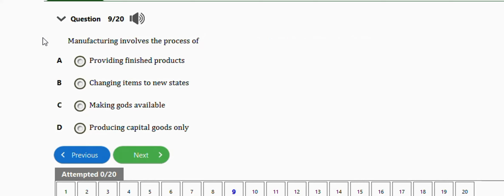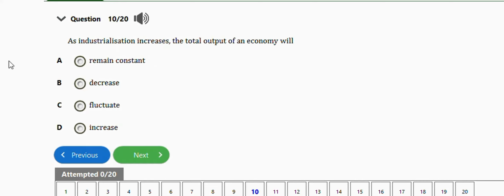Next question says manufacturing involves the process of, I think we have already answered this question. It's a repeated question here. Option B is the right answer, changing items to new states. Next question says as industrialization increases, the total output of an economy will also increase. Option D.